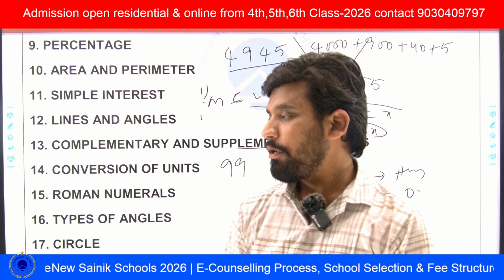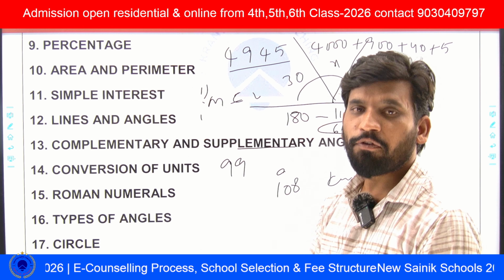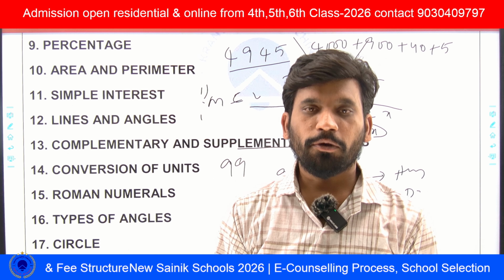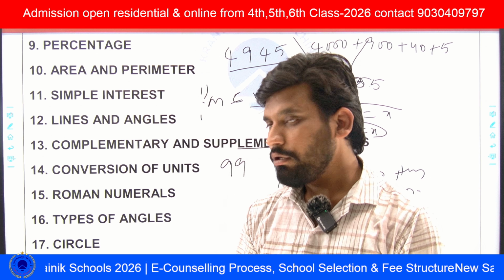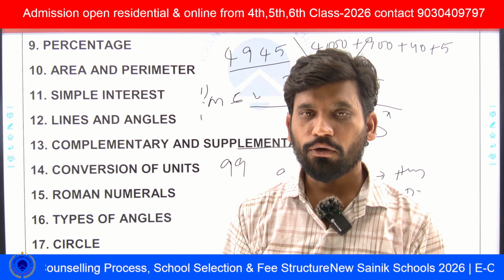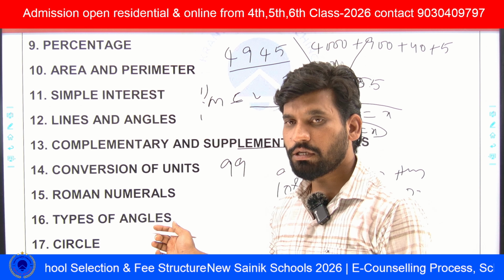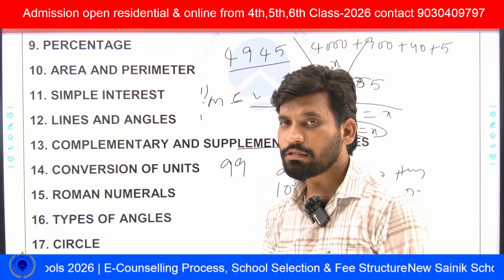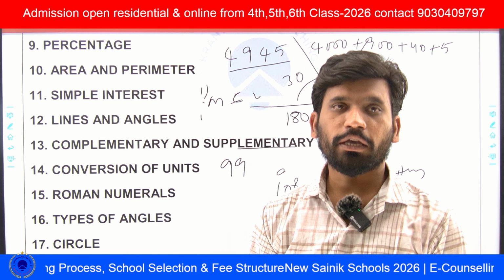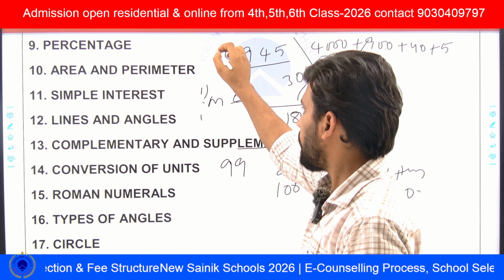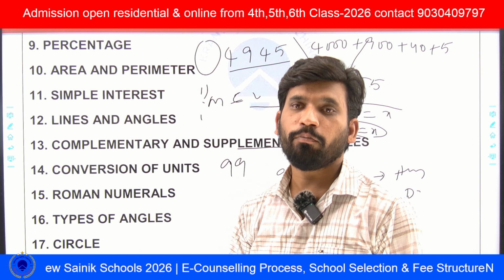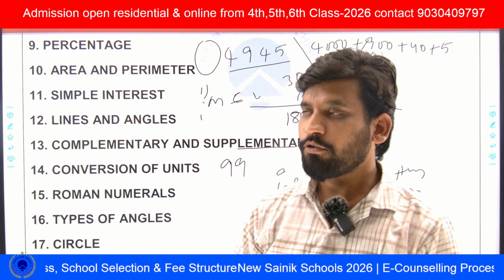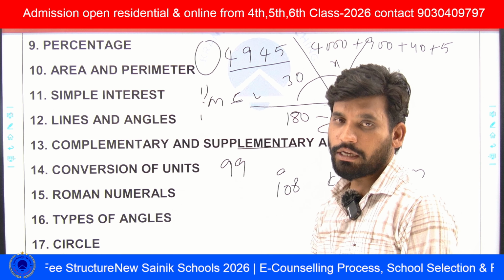Next, types of angles. You know what the types of angles are: supplementary, complementary, obtuse, and acute. In lines and angles and types of angles, we can expect one more question. He will give a clock time and ask what is the angle formed between the minute hand and the hour hand, or the minute hand and the second hand. This type of question will be asked in lines and angles.